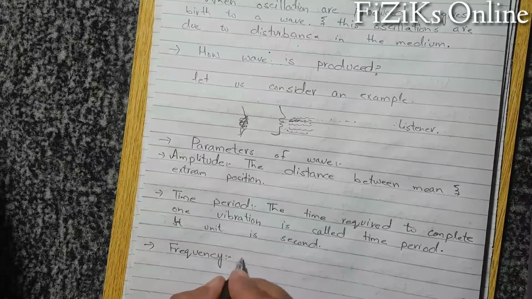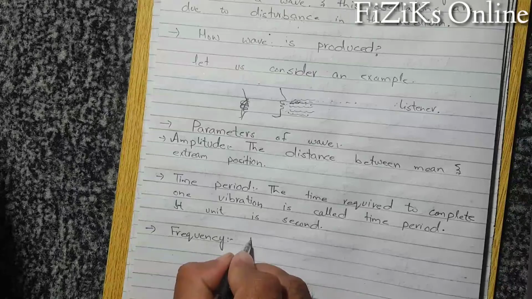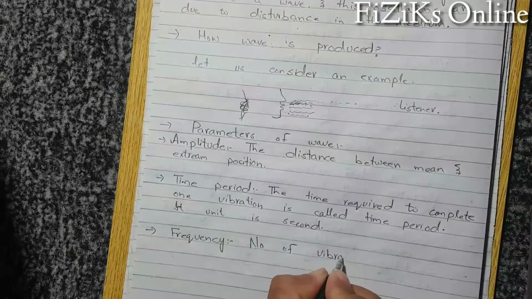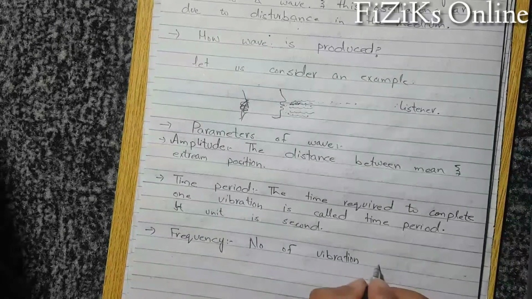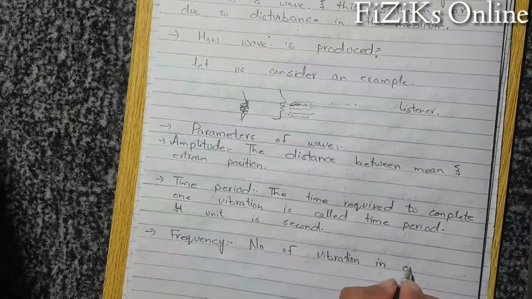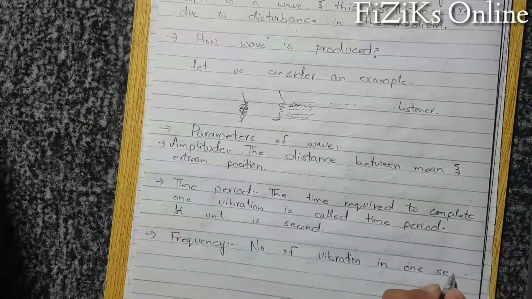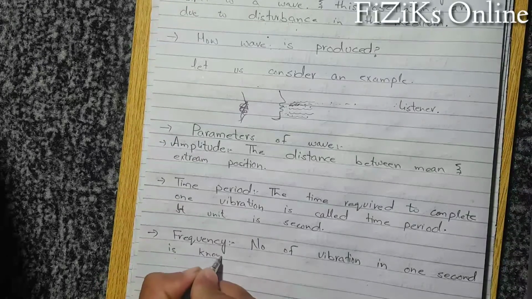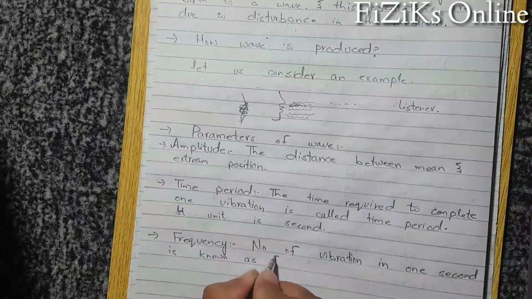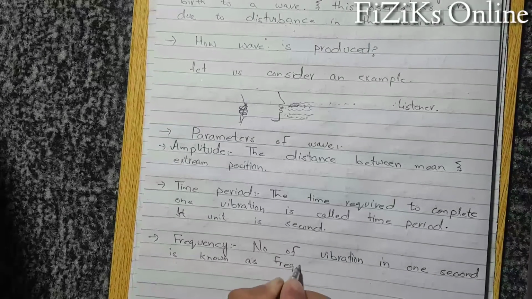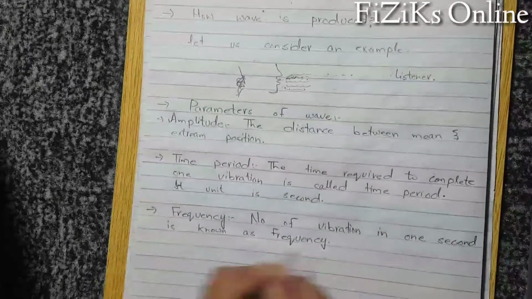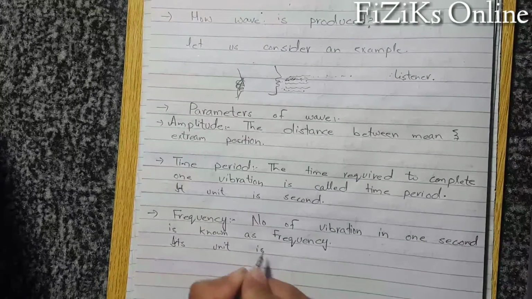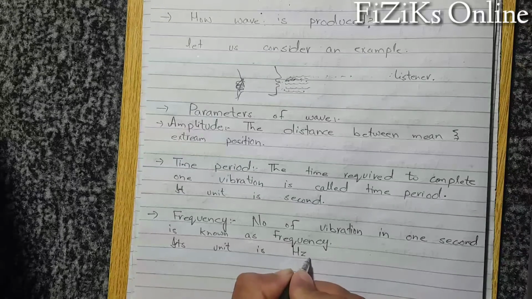Next parameter is frequency. Frequency can be defined as number of vibration in 1 second is known as frequency. Its unit is hertz, denoted by Hz.